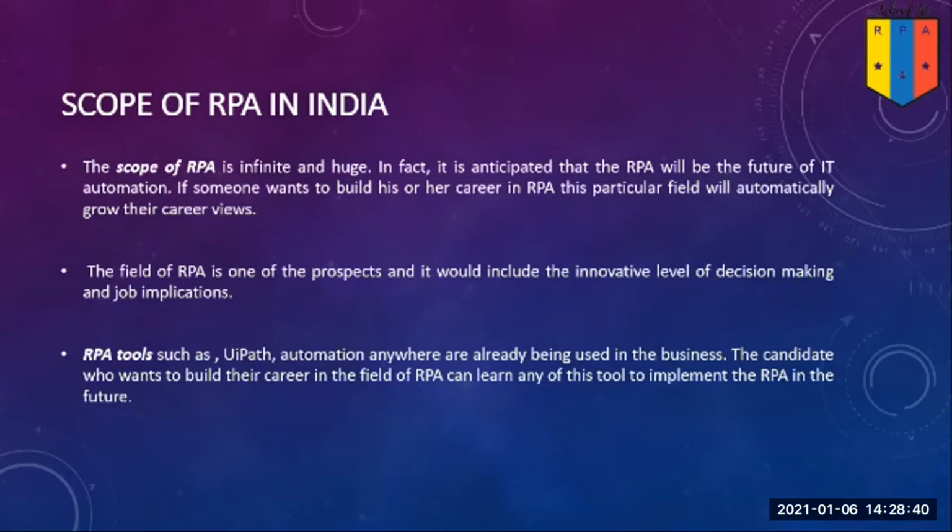Now, whether it's a big multinational company like Capgemini or Accenture or Cognizant, or maybe smaller or mid-level size companies, all of these are adopting the UiPath tool. So if you're doing a course in the UiPath tool, it's very easy to get a job.